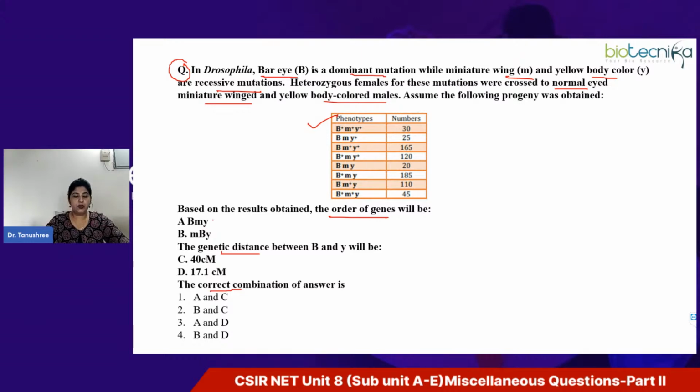So if you find out the order of the genes, you can omit 2 options out of 4, because the order will be either A or B. So if you are saying A, then that means the answer cannot be 2 and 4. But if you say that the gene order given in option B is correct, then in that case options 1 and 3 will not be correct. So this way you can omit 2 options out of 4.